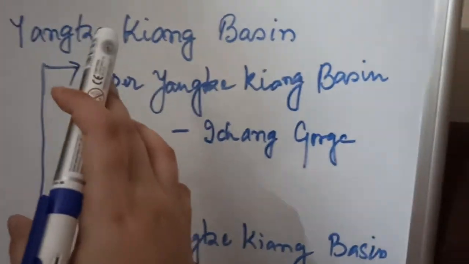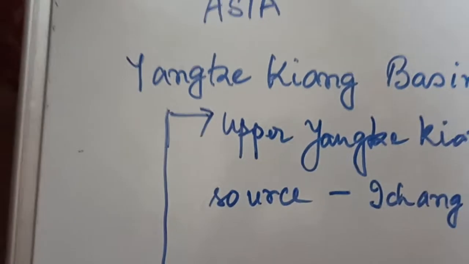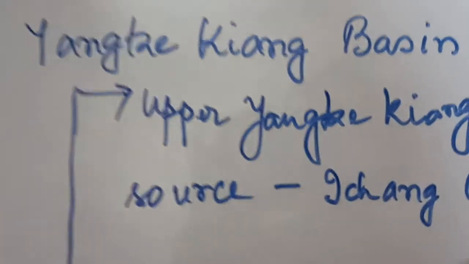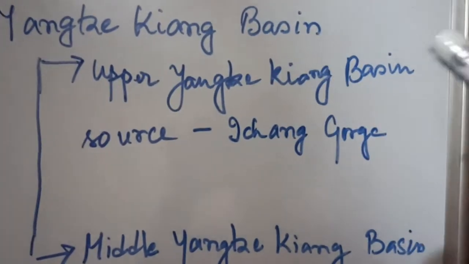The course of the river Yangtze Kiang, course means the path or channel of the river, is divided into three sections. First one is the Upper Yangtze Kiang Basin.